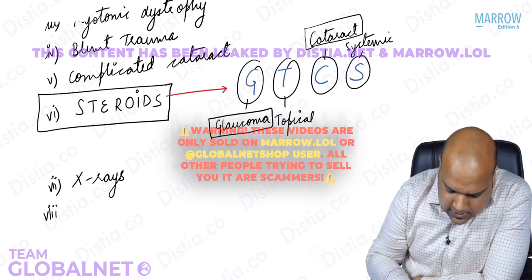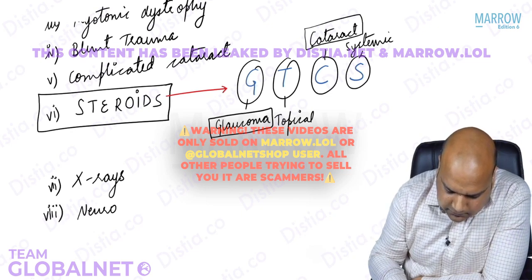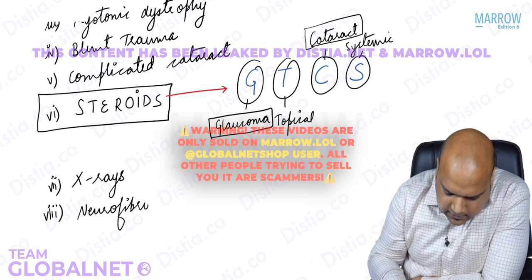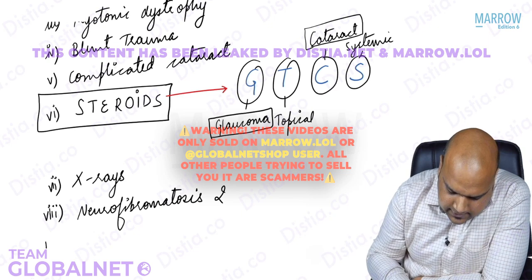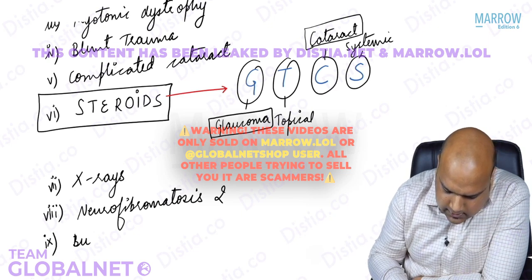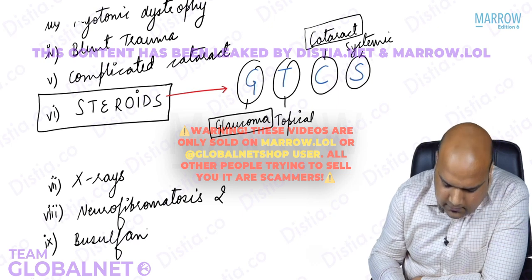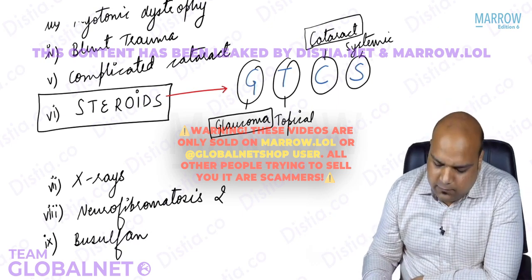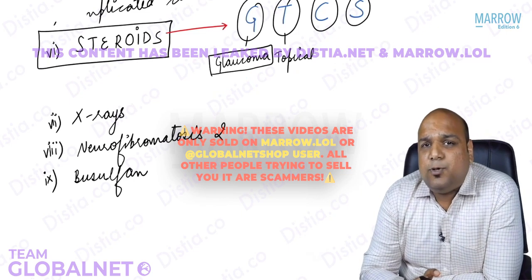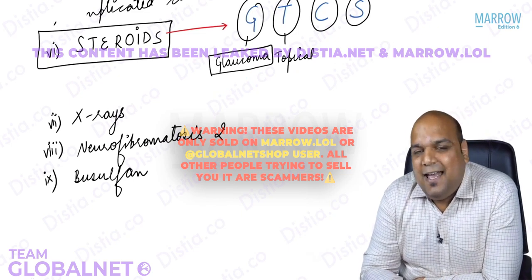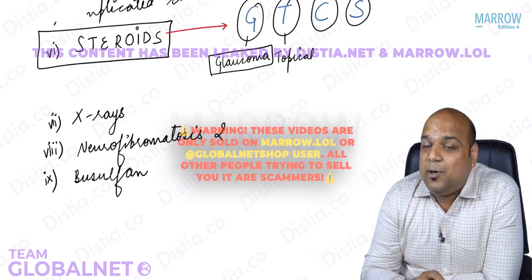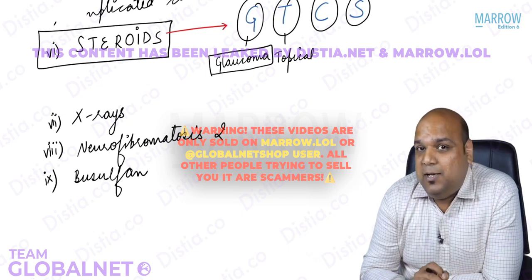Also, another important cause, everybody, is neurofibromatosis 2. It can also occur as a side effect of busulfan drug. Okay, everybody. So these are some of the important causes of a case of posterior subcapsular cataract. And that's our very important 3rd type because it causes maximum visual loss.